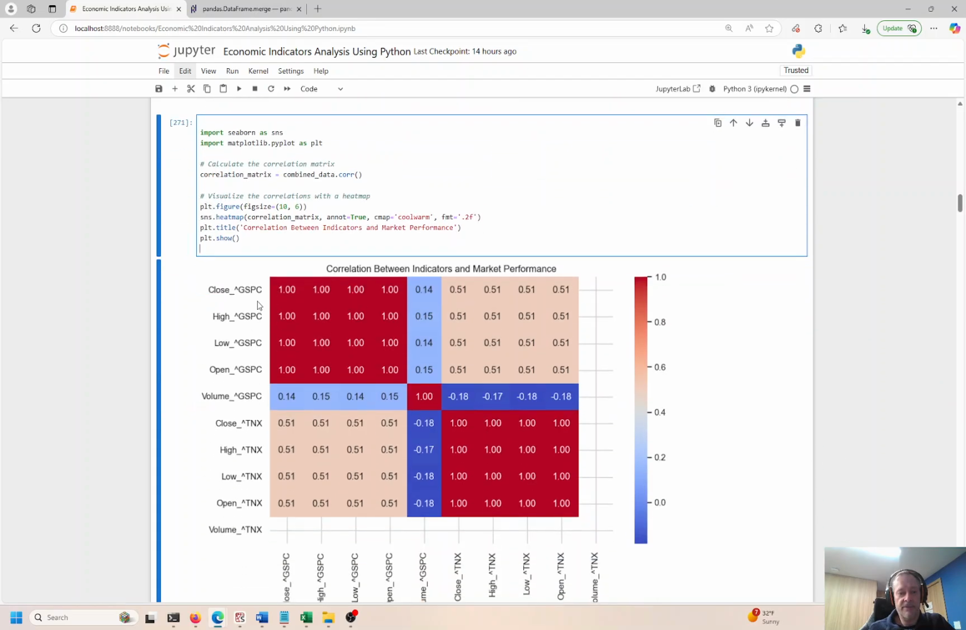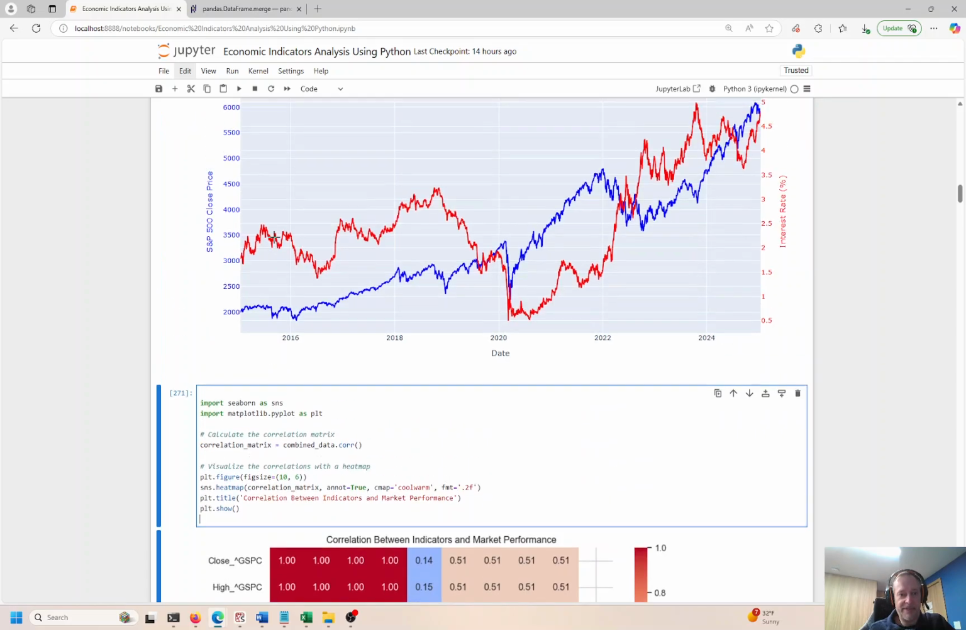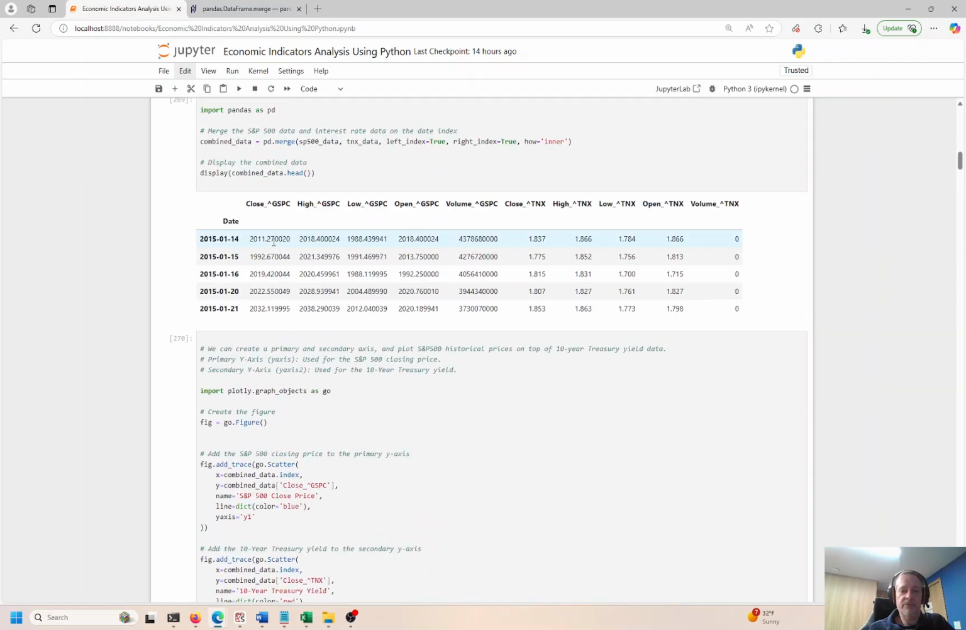We can see a lot of these high, low, open are all highly correlated because these are essentially the same thing. If you go back and look at these numbers, here's the high, here's the low, here's the open.